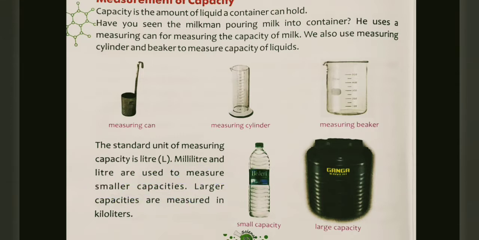We use liter for measuring the quantity of liquid, and for measuring small quantities we use milliliter. Larger capacities are measured by the kiloliter, and smaller by the milliliter and liter. This is the standard unit.